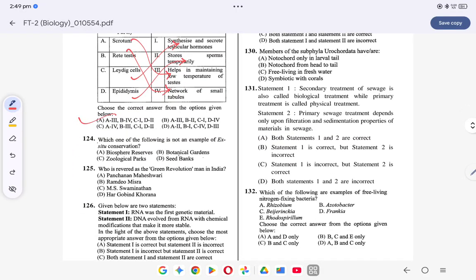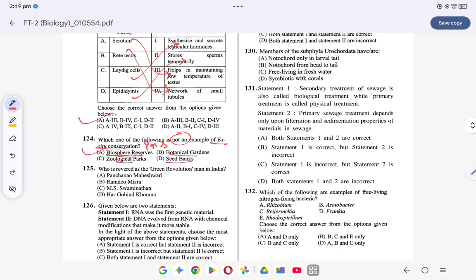Okay, coming to the next question. Question number 124. Which of the following is not an example of ex situ conservation? तो यहाँ पे ex situ मतलब क्या? Away from the habitat. In situ क्या? In the habitat. तो यहाँ पे biosphere reserve is an example of what? In situ. तो यहाँ पे not an example of ex situ हो जाएगा biosphere reserve, whereas botanical garden, zoological parks and seed banks are all ex situ.